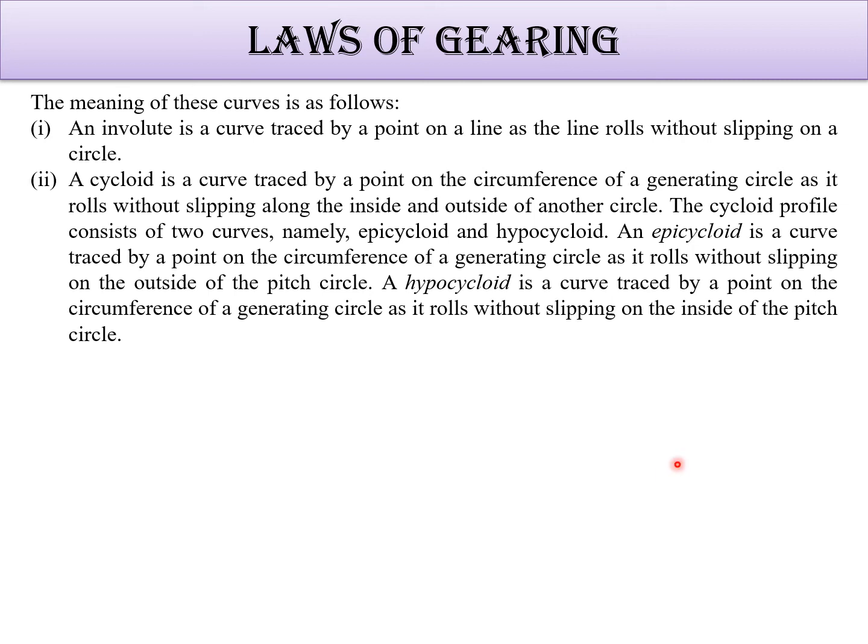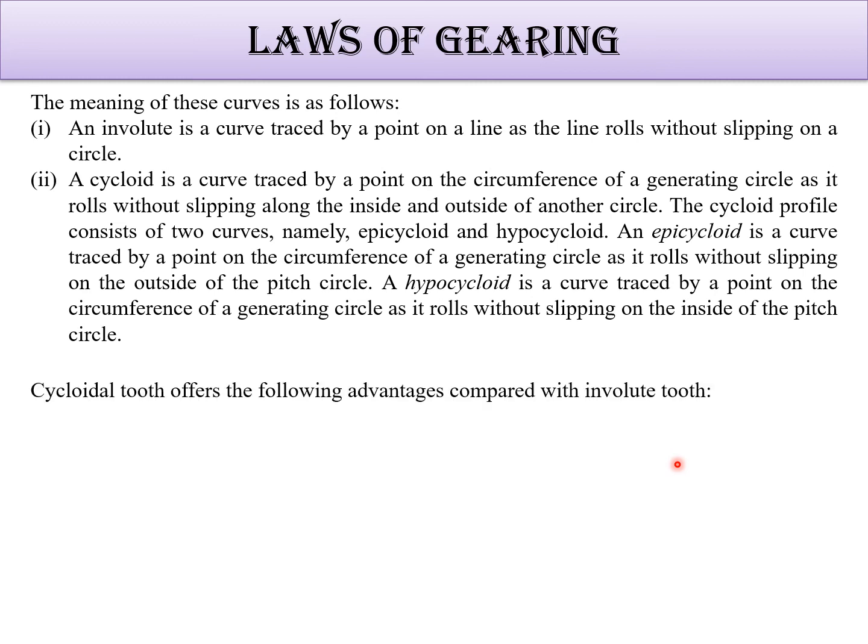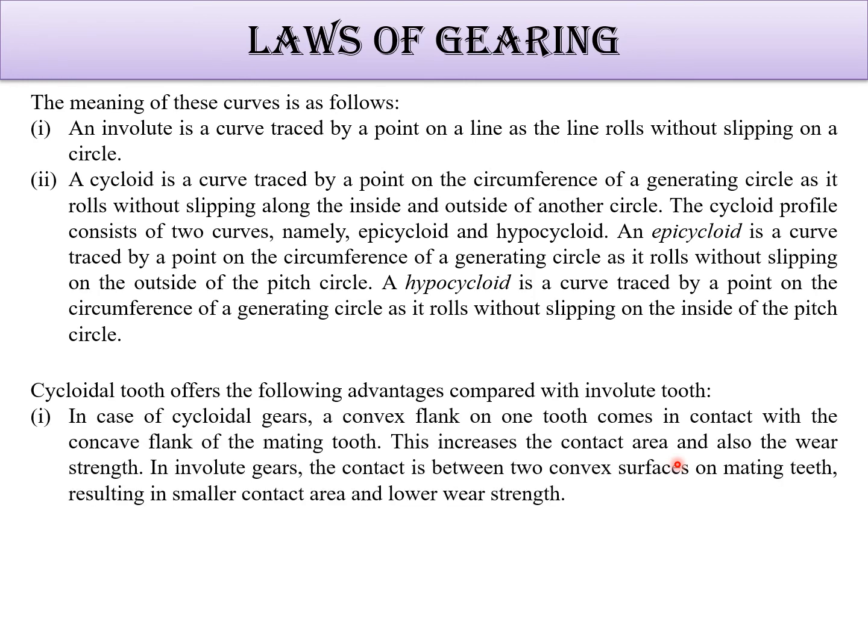The epicycloid is outside of the pitch circle, and the hypocycloid is inside the pitch circle. Cycloid teeth offer great advantages. In cycloid gears, a convex flank on one tooth increases the contact area and also the wear strength. Wear strength is more important in gears. We are going to see that part, beam strength and wear strength, but wear strength is really important. Cycloidal gears give a very good wear strength, while in involute you will not get it. Interference is there in the involute profile and it is avoided in cycloidal.